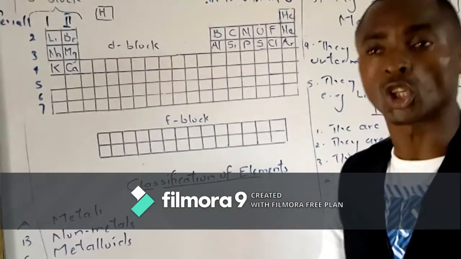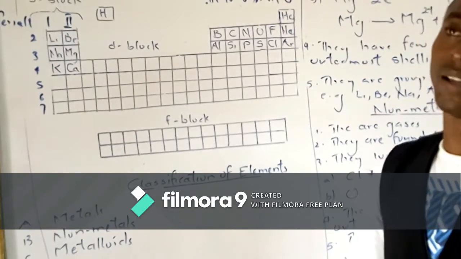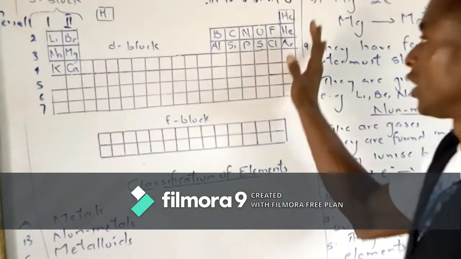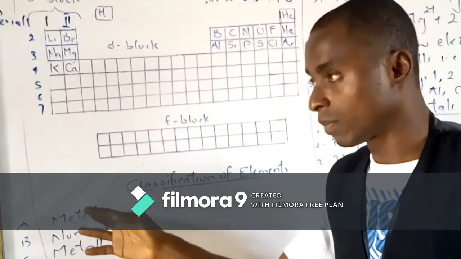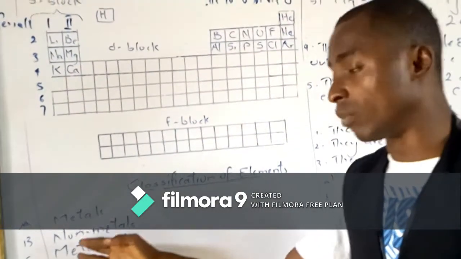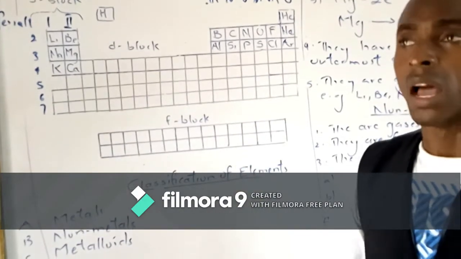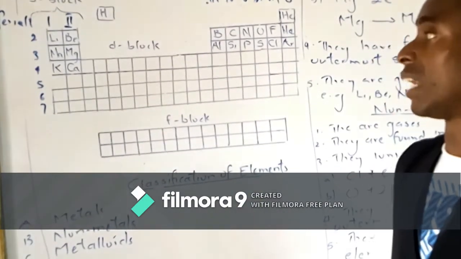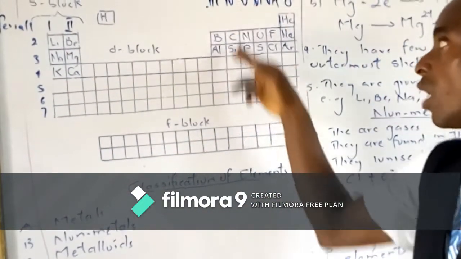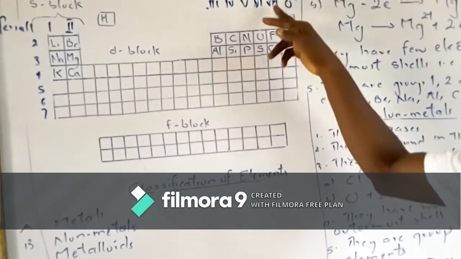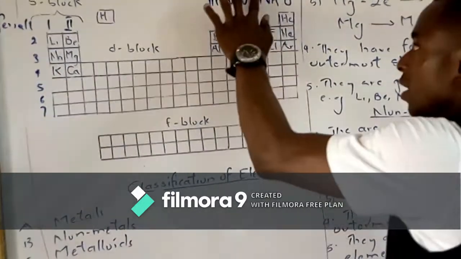Please take note, I have just shown you 3 ways of classifying elements. The 109 known elements placed in a periodic table can be classified as metals, non-metals, and metalloids. That's one way. Another way is to classify them based on their group: Group 1 element, Group 2 element, Group 3 element, Group 4 element, Group 5 element, Group 6 element, Group 7 element, and Group 0 element.